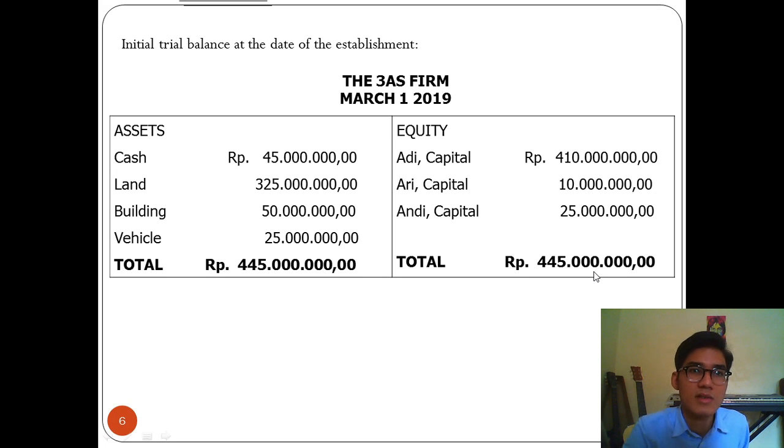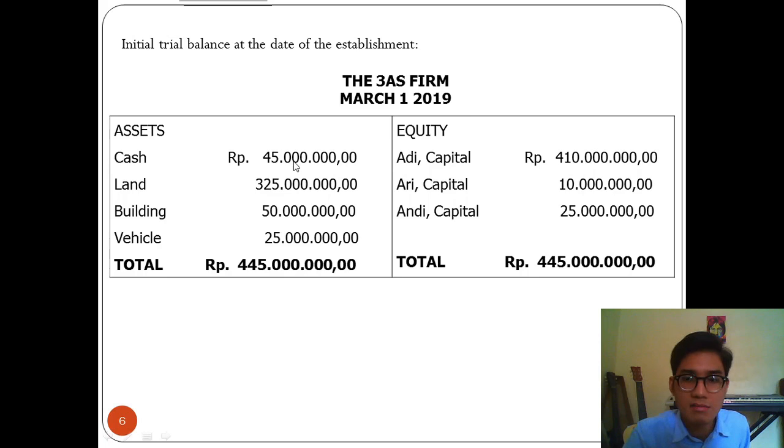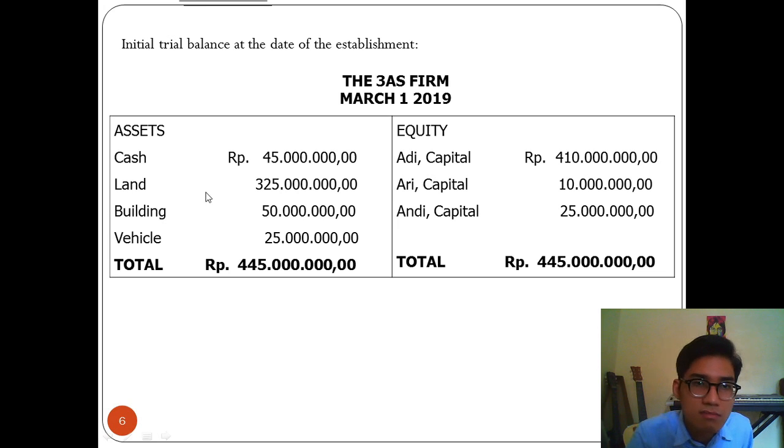Then the initial balance sheet at the date of the establishment. 3A for March 1st, 2019. All the assets on the left side: cash, land, building, vehicle, and all equities on the right side. Here we write the numbers we got from the journal before, like cash 45 million, land 325 million, and so on.